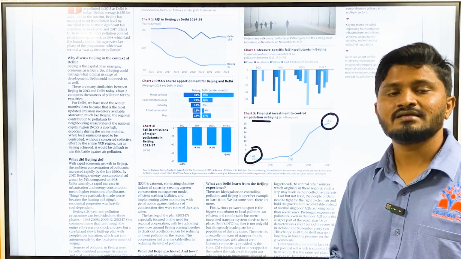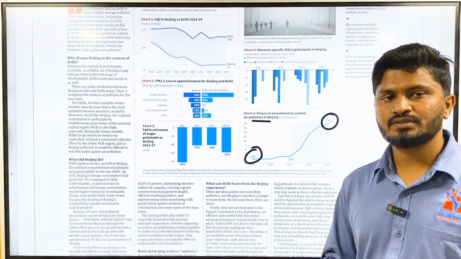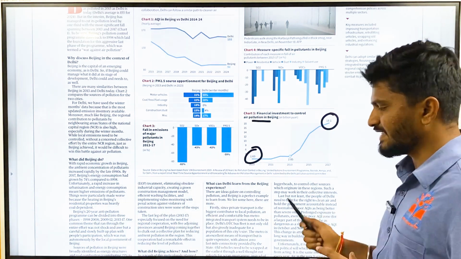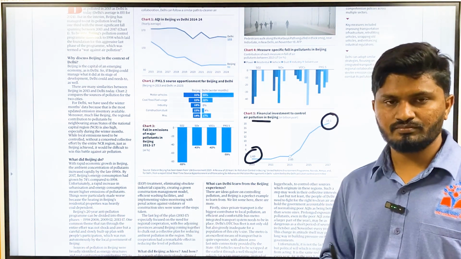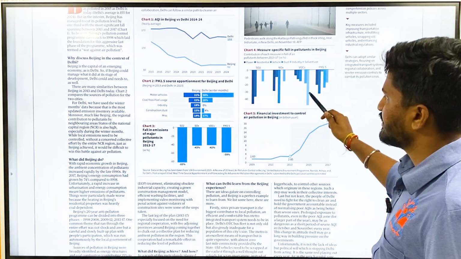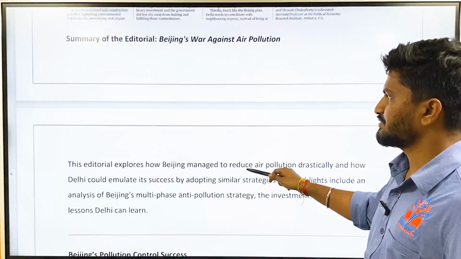As a result, air quality has increased in Beijing. So there can be some ideas to be taken from Beijing to Delhi. In this article, we'll discuss the reasons why Beijing achieved this.